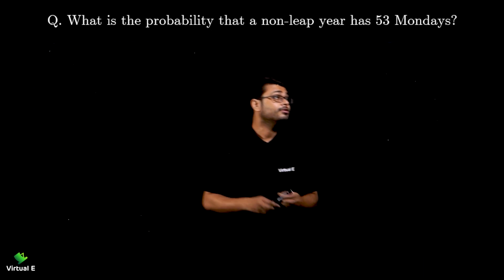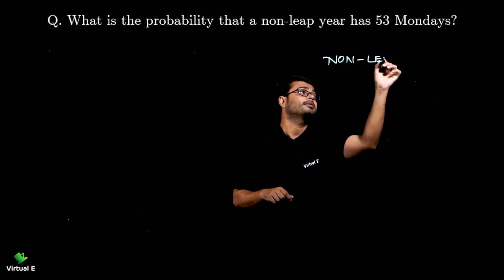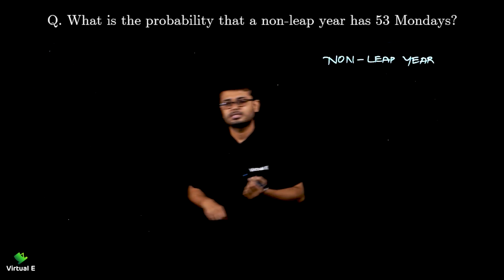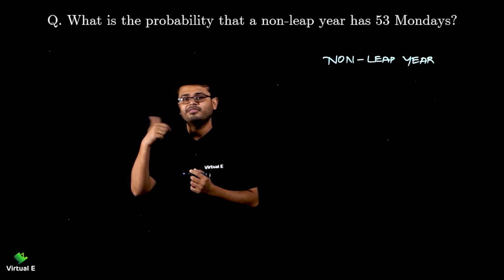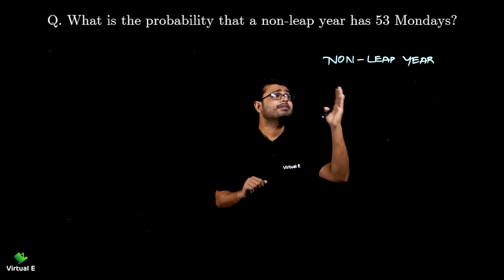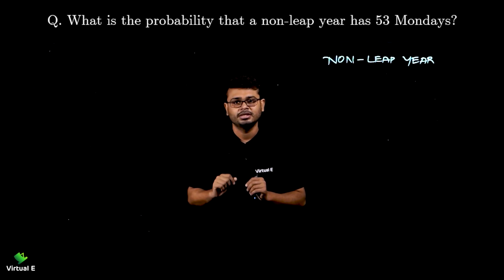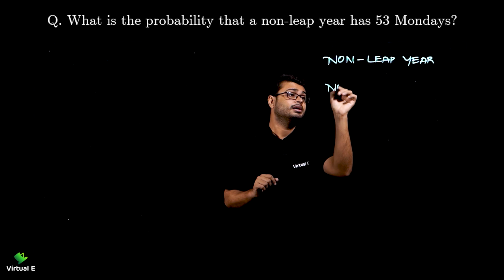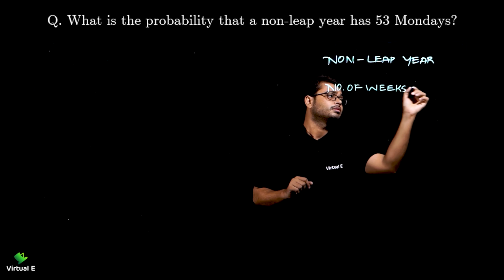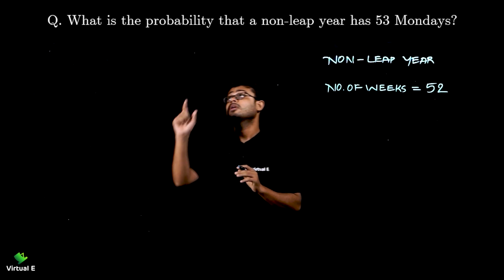So basically we are talking over here about a non-leap year. Now leap year means we know that if we divide that particular year by 4, we get remainder 0. That's a leap year, right? And generally when we talk about a non-leap year, how many weeks do we have? We have 52 weeks in a calendar. So let's write number of weeks is equal to 52.